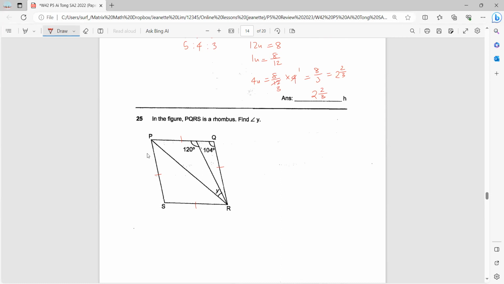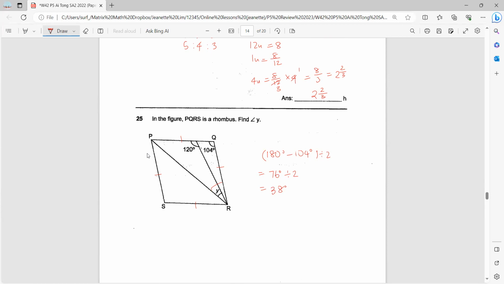So what we do is 180 minus 104. Then we divide by 2. 180 minus 104 is 76. So 76 divided by 2 is 38 degrees. So this whole thing is 38.